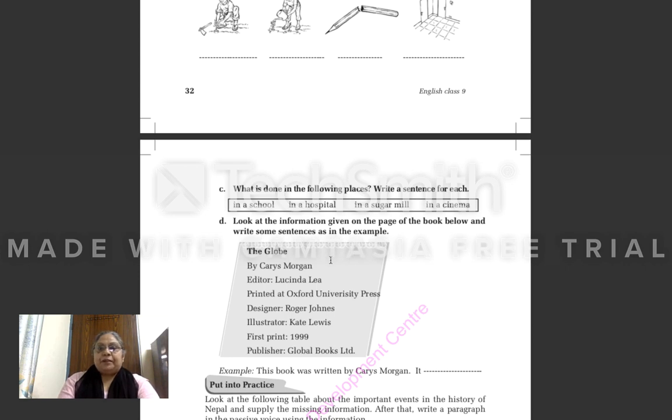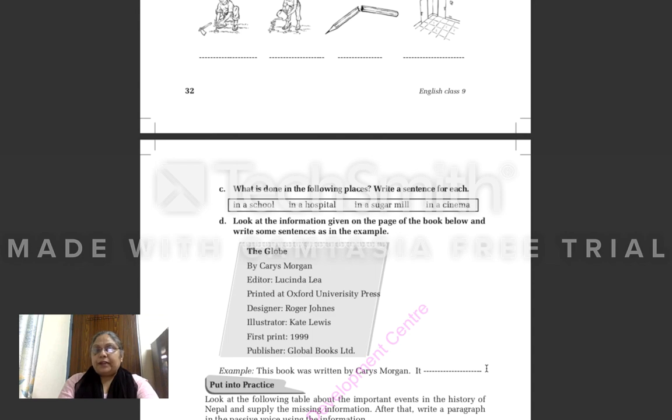See now. The first one is by Caris Morgan. Okay, now you have to write a few sentences having this phrase, by Caris Morgan. Example, the book was written by Caris Morgan. It contains beautiful pictures.